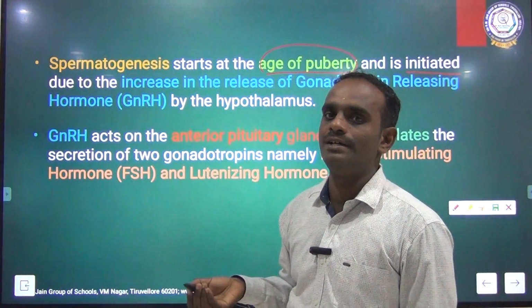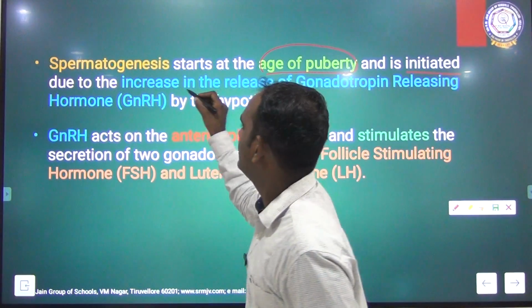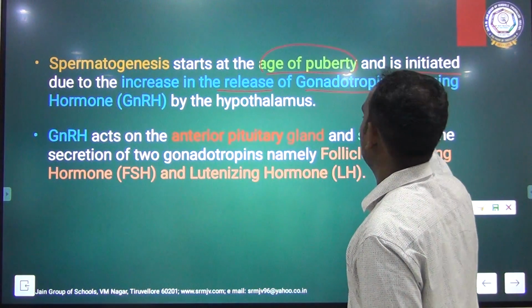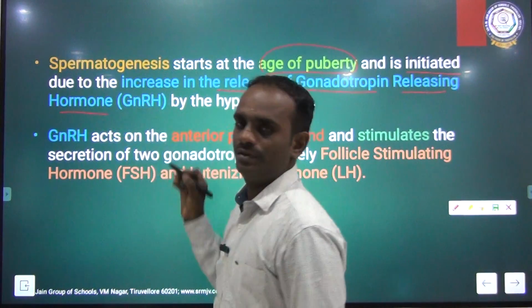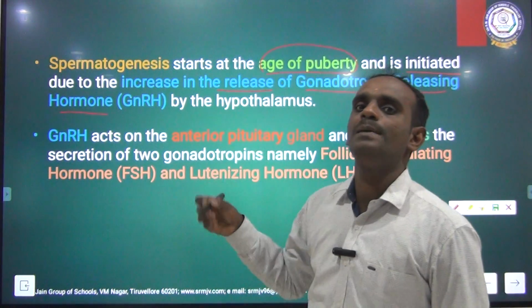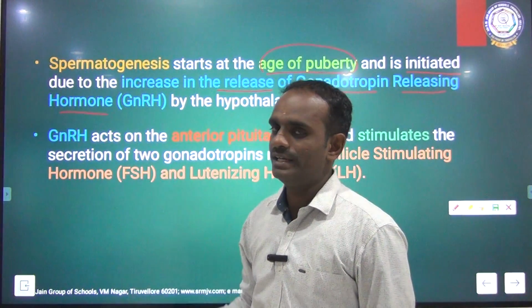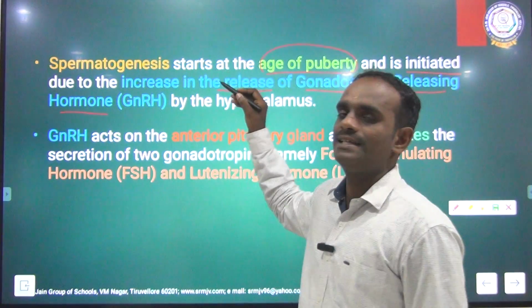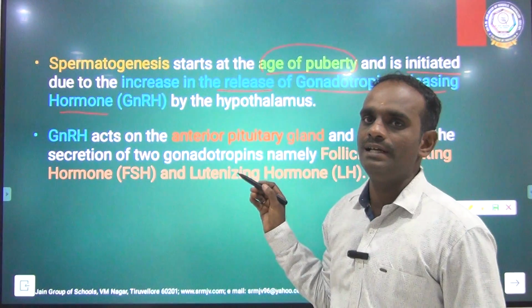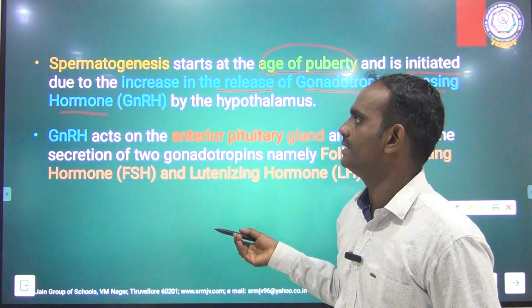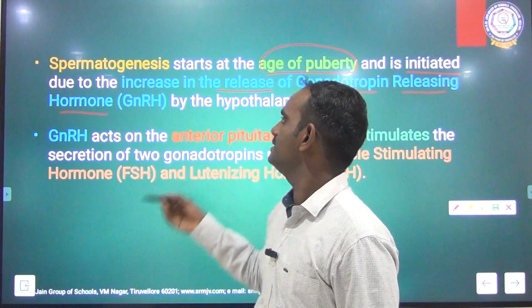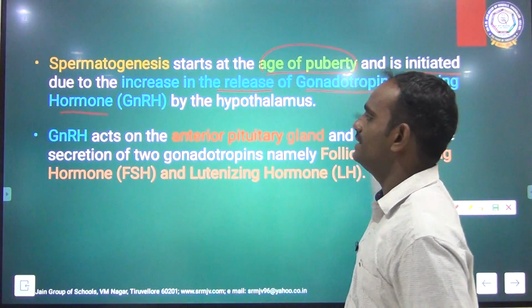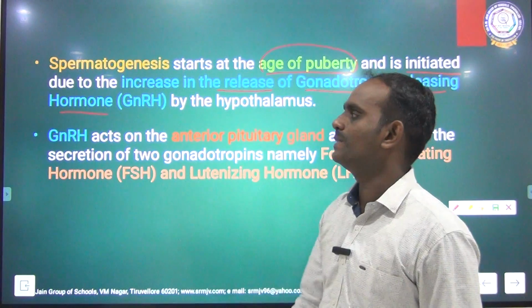Spermatogenesis is stimulated due to the increase in the release of gonadotropin releasing hormone by the hypothalamus.